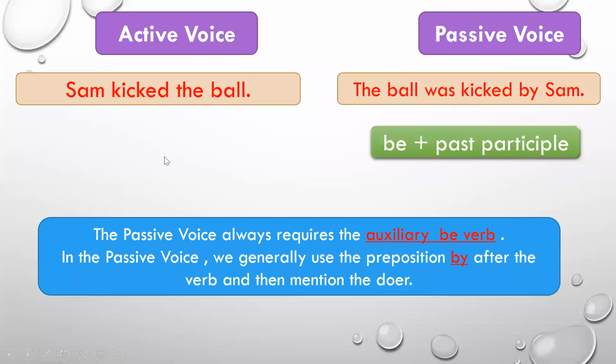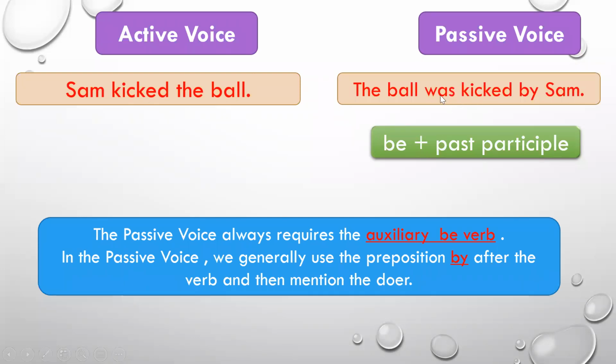So first of all, when you are asked to convert or even recognize an active voice, when you are transforming an active voice sentence to the passive voice, and or you are asked to recognize or identify a sentence in active voice or a sentence in the passive voice, the first thing you will look at is the verb of the sentence. Here, Sam kicked the ball. Kicked is the verb in this sentence, which is in the simple past tense.